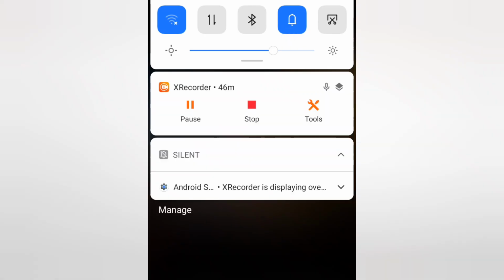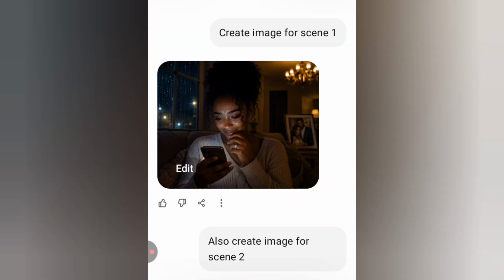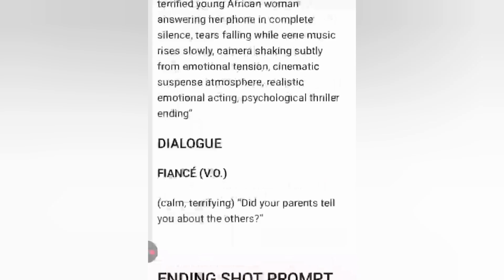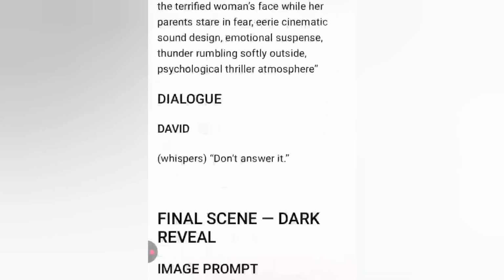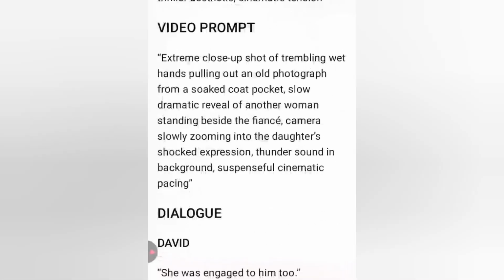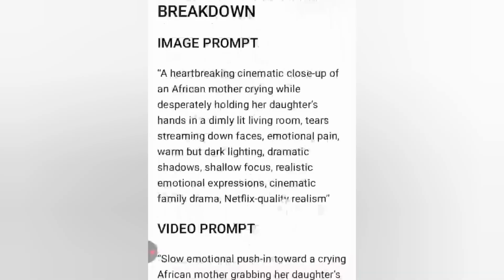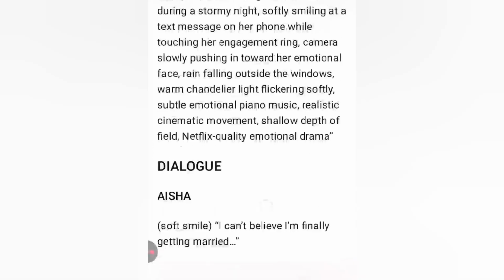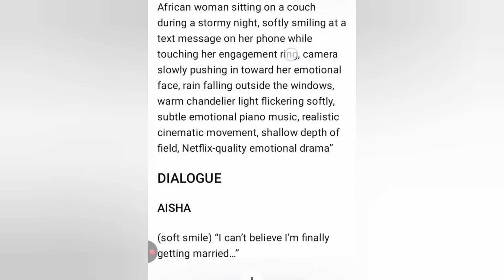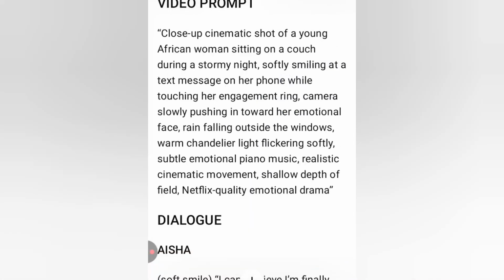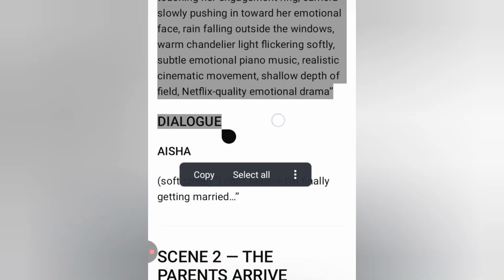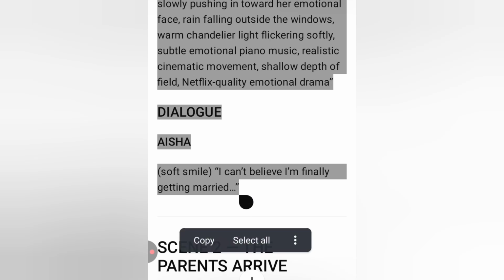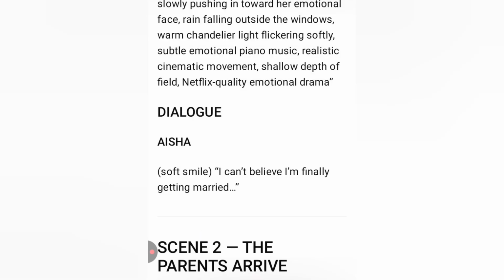The next thing you're going to do is copy the video prompt into your clipboard, so we can animate our video, or turn our image into video. Let's go to scene one for our animation prompt, which is the video prompt. What we're going to do here is copy the video prompt and the dialogue into our clipboard. I'm going to long press it and copy all of this. After copying, our prompt will be saved automatically to our clipboard.